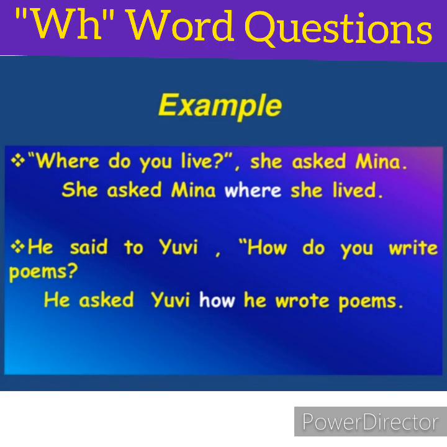For example, where do you live? She asked Meena. Here, she asked Meena. Asked will remain the same and in place of inverted comma, where will remain there. No, if or whether is used in WH questions. Then question is changed to statement. So the indirect speech will be, she asked Meena where she lived. Simple present changed to simple past and pronoun you changed according to object, that is Meena, that is she.